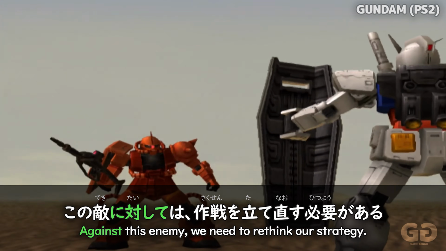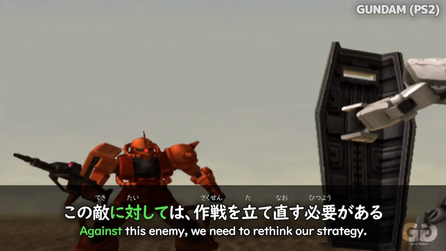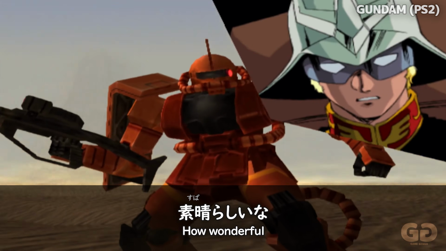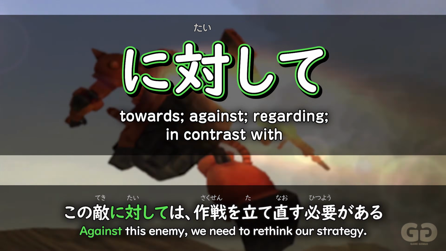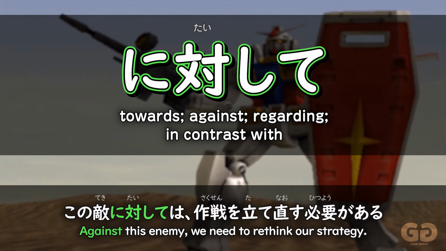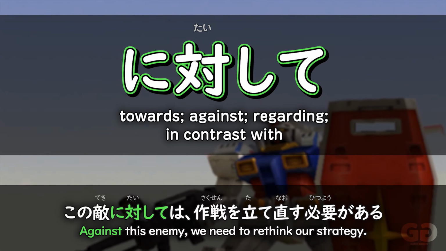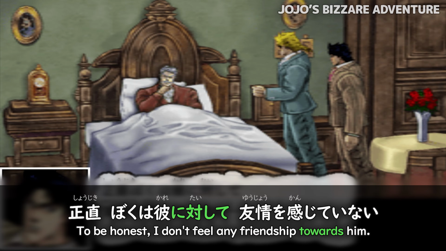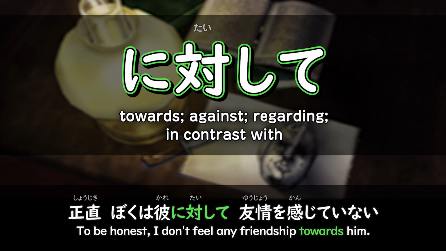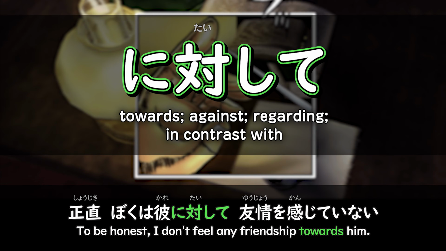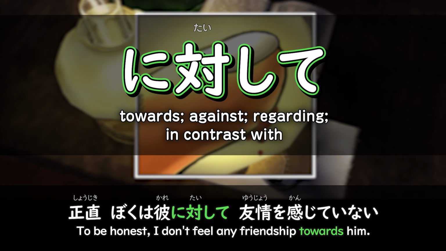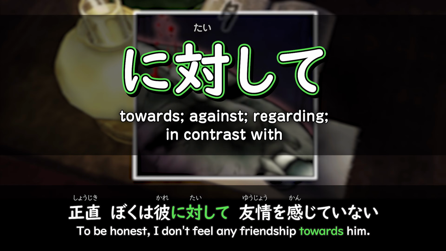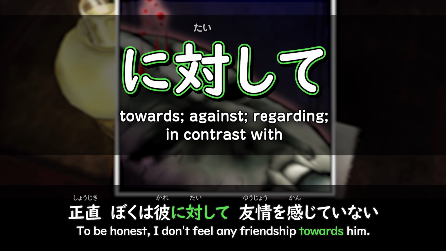シャ、この敵に対しては作戦を立て直す必要がある。素晴らしいな。 Here in Gundam, against the enemy. 敵に対しては As for against the enemy, we need to rethink our strategy. 正直僕は彼に対して友情を感じていない。 In JoJo, the feelings of friendship towards him, 彼に対して, so we can see that where those feelings are being directed is to him, towards him, he didn't feel any.